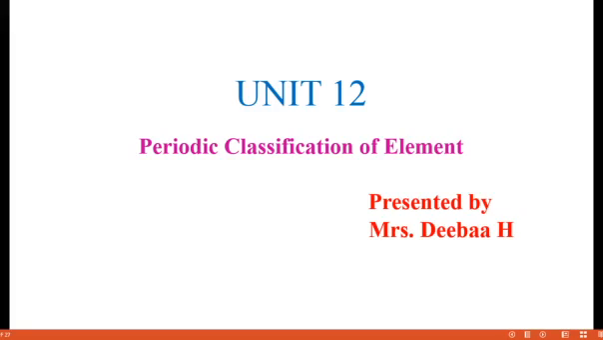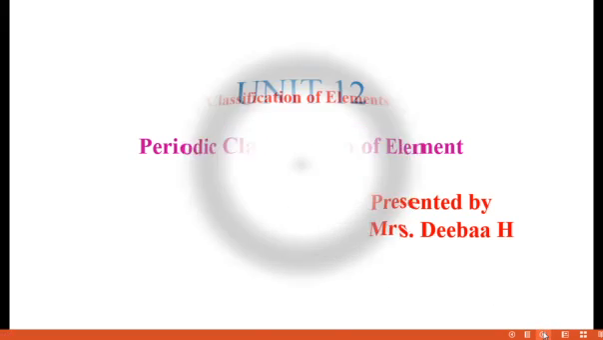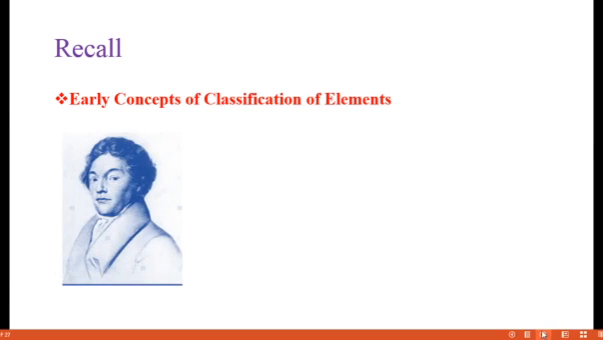So far we are discussing the lesson periodic classification of elements. Today we are going to continue the topic. Before entering into the new concept, let us recall what we have studied already. So far we have studied early concepts of classification of elements. So what are the methods we discussed?